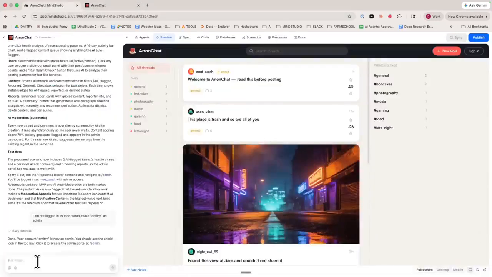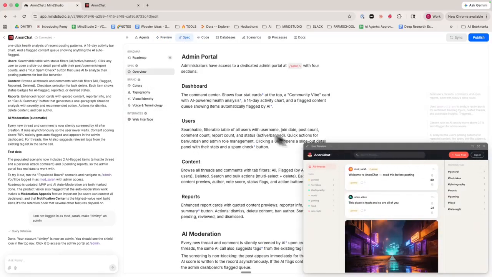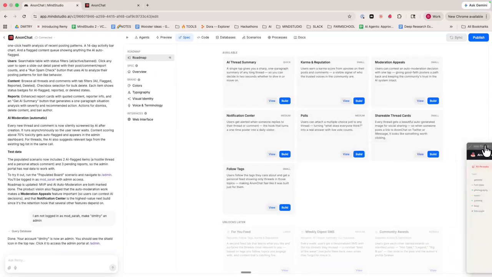So now I'm going to give Remy another feature to build. And we can look at our spec. And not only does Remy create this entire spec here, it also creates a roadmap. And we can quickly take a look at that roadmap and see what else we want to build. So AI thread summary, a single tap gives you a sharp one paragraph summary on any long thread. That's cool. A karma and reputation, users earn karma score from upvotes. So this is like Reddit.